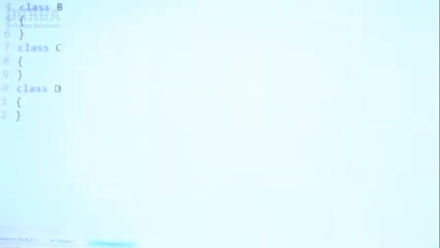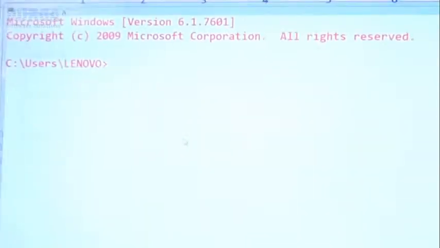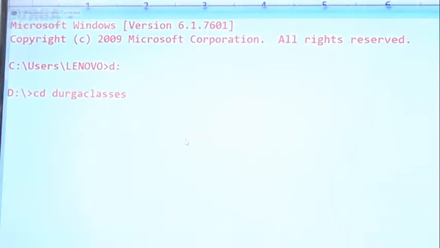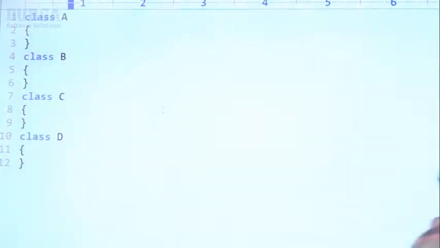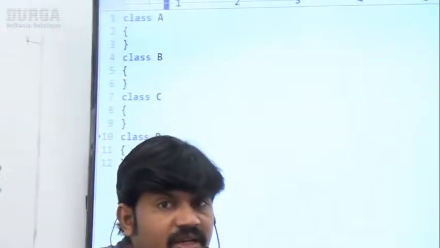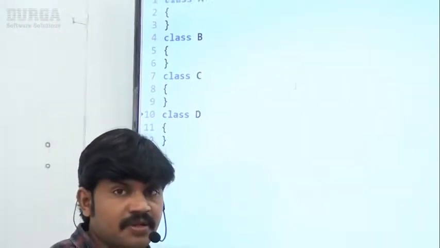Now let me compile this code, sir. Here d colon durga classes. Let me compile with javac. What is the name of the program? Durga.java. Perfectly it's going to work, no problem at all, sir. Happily the code compiles fine. There is no syntactical mistake. That's why it is acceptable, right?